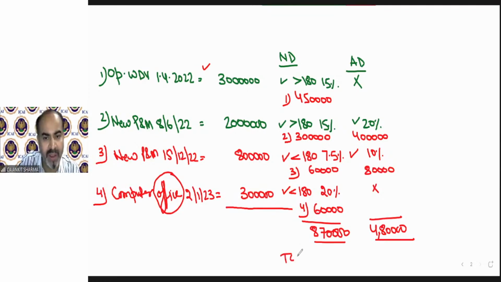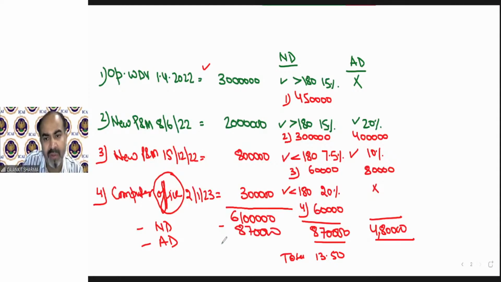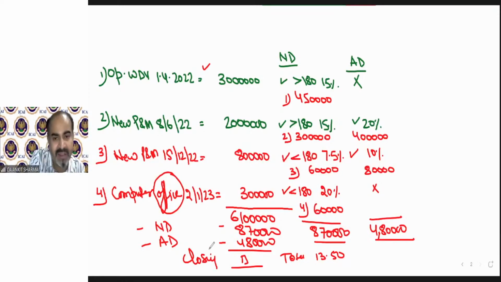So total will be 13,50,000. So if 58, 61 lakh my total block value less normal DAP less additional DAP. So you need to show them separately. 870, 480, and after that, that will be your closing WDV, which will become opening WDV next year.